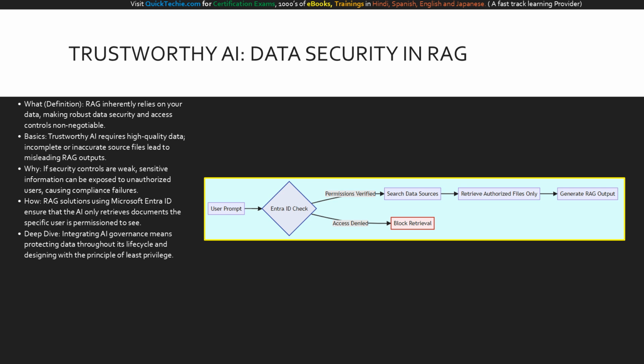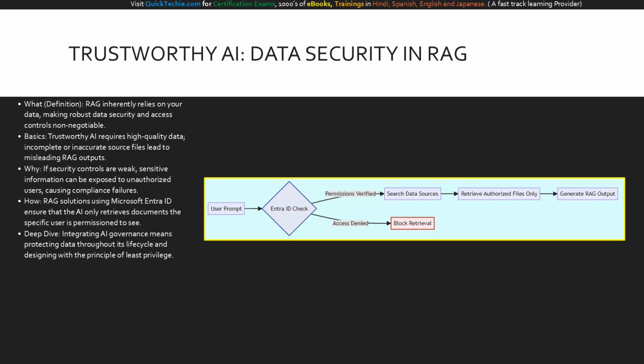Why must leaders care? Because if your security controls are weak, a low-level employee could prompt the AI and accidentally retrieve sensitive executive payroll files, causing massive compliance failures. How do we prevent this? Enterprise RAG solutions use Microsoft Entra ID authentication. This ensures that the search index strictly honors existing file permissions. The AI can only retrieve and read documents that the specific user already has the rights to see.